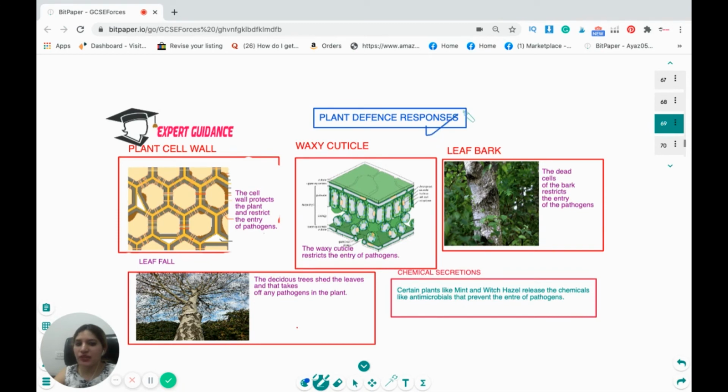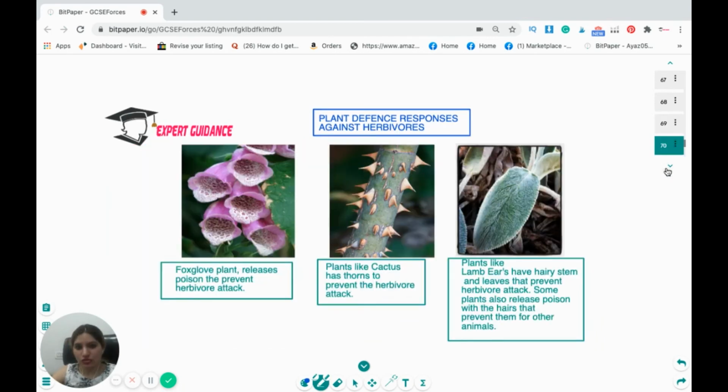Now, what are the plant defense responses? We did the defense responses in animals, the first, second, and third lines of defense. In plants, the first defense, we have the cell wall. It protects the plant and restricts the entry of pathogens. Then the leaves have waxy cuticles, which also restrict the entry of pathogens. The bark is made of dead cells that restrict the entry of pathogens. The leaf fall, the deciduous tree sheds the leaves, which takes off any pathogens in the plant, and certain plants like mint and witch hazel release chemicals like antimicrobials that prevent the entry of pathogens.